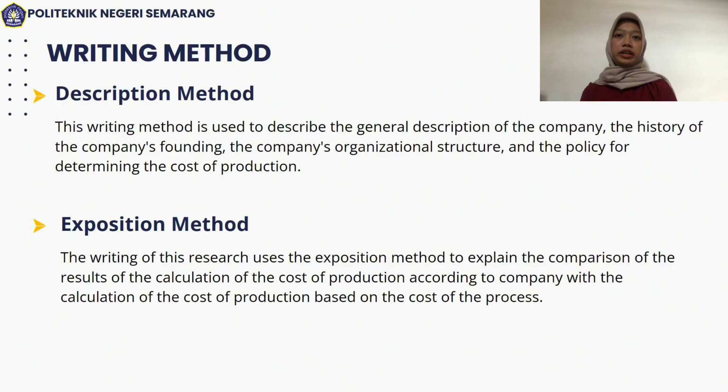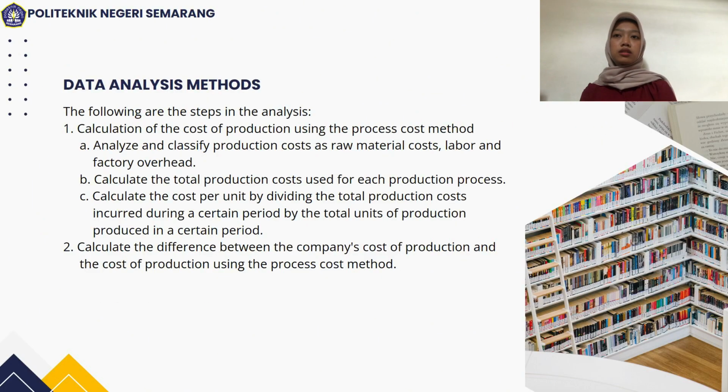Next, writing methods. There are two writing methods. The first is the description method and the second is the exposition method. Description method. This writing method is used to describe the general description of the company, the history of the company's founding, the company's organizational structure, and the policy for determining the cost of production. Exposition method. The writing of this research uses the exposition method to explain the comparison of the results of the calculation of the cost of production according to the company with the calculation of the cost of production based on the cost of the process.